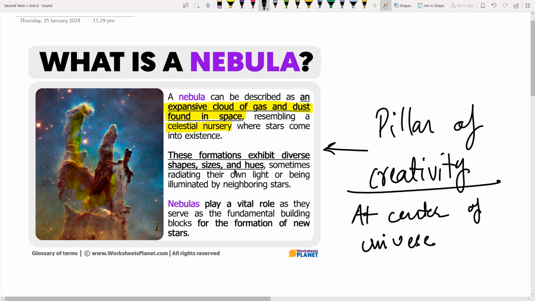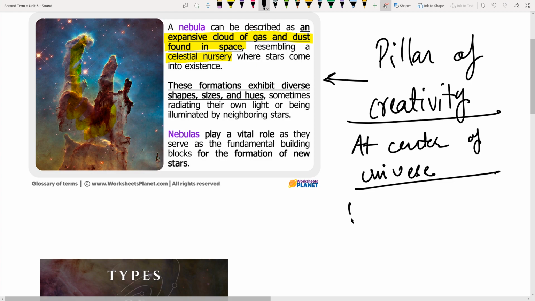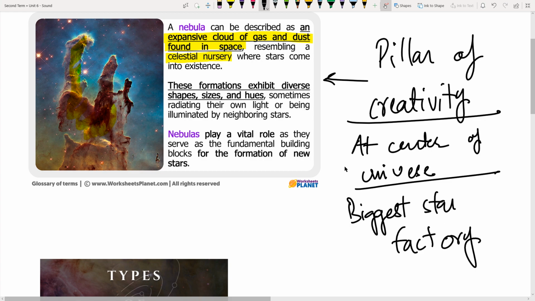So this is in the center of the universe, and we can say this is the biggest star factory we have observed. We call these star nurseries or star factories. Both words work, but I would rather want you to retain the star nursery or celestial nursery terminology used in the book.